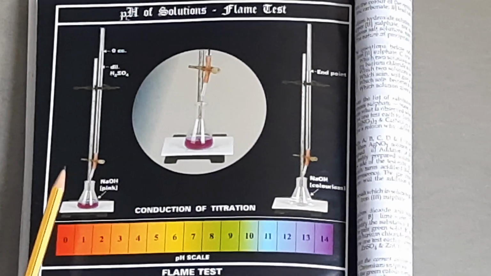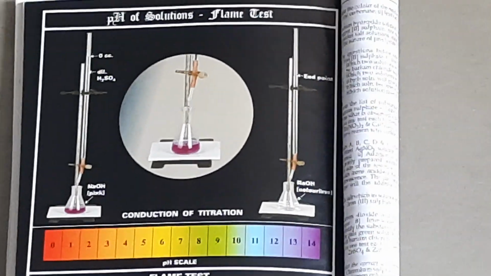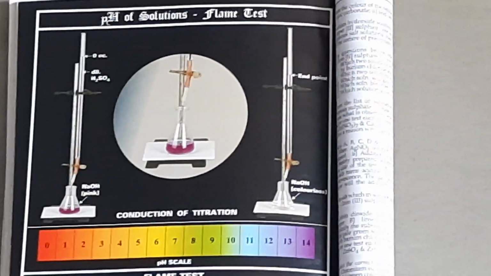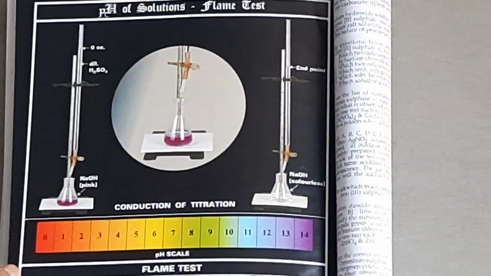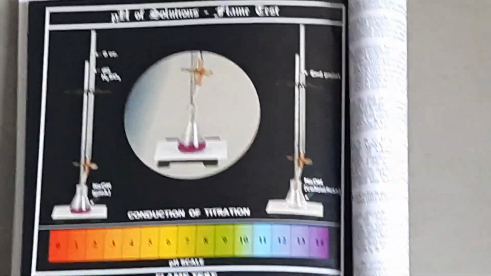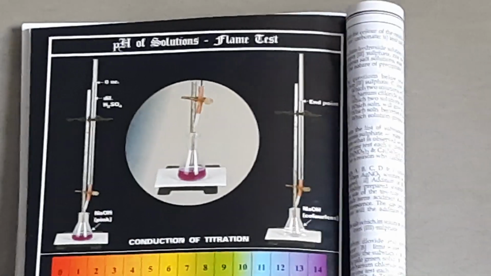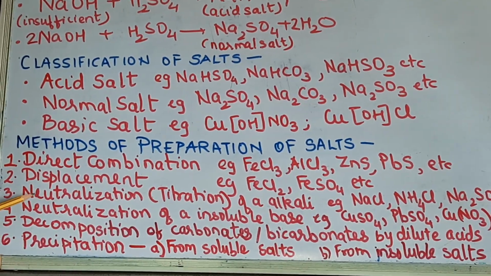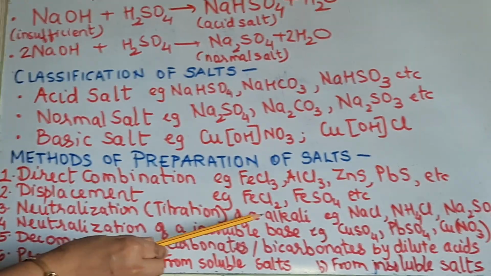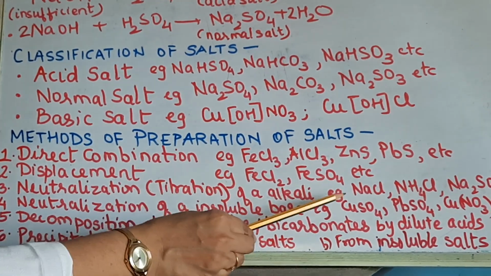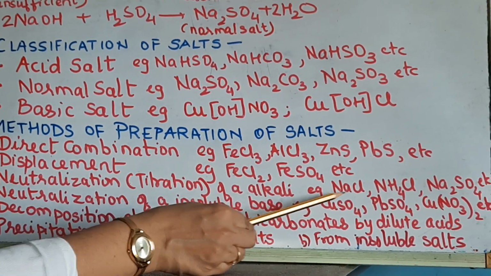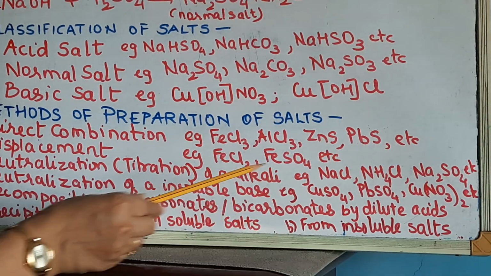This method is used for all your soluble salts of sodium, potassium and ammonium. Okay. So this is the titration method. Now we'll get back to our other methods. The third method we discussed, neutralization of an alkali, is used for all soluble salts like NaCl, NH4Cl, Na2SO4, etc.